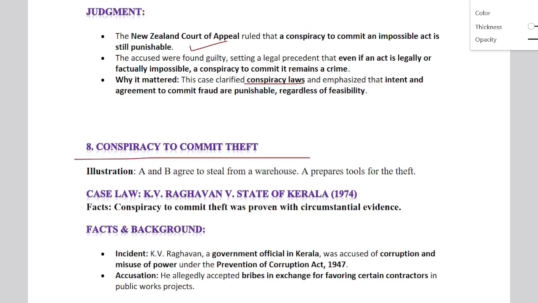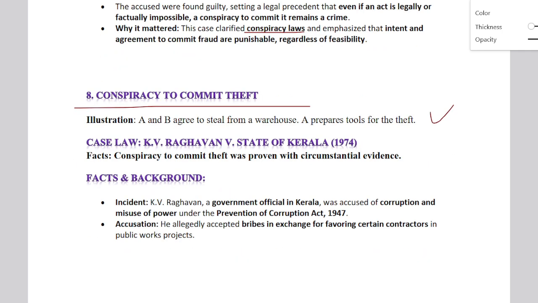Conspiracy to commit theft. So we have two. One is illustrations: A and B agree to steal from a warehouse. So if you only write the illustration, you may not get enough marks. So we'll also understand the case law: K.V. Raghavan versus State of Kerala, 1974. This conspiracy to commit theft was proven with circumstantial evidence.